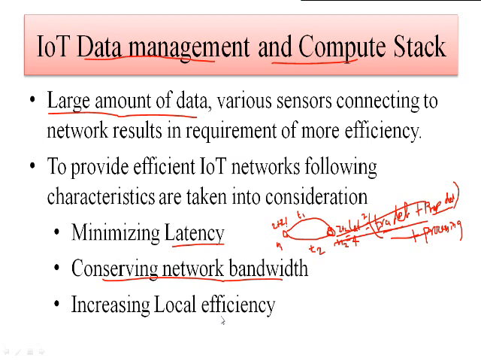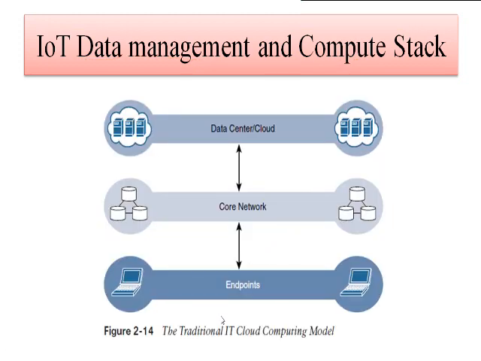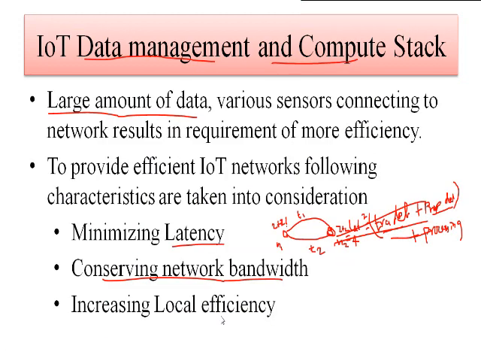Okay, so in order to make the IoT network efficient, you must do things like minimization of latency, conserving the network bandwidth, and increasing the local efficiency. Okay, so inside of the IoT data management and compute stack we can have 3 different types of computing. That is cloud computing, edge computing, fog computing, and the edge computing.